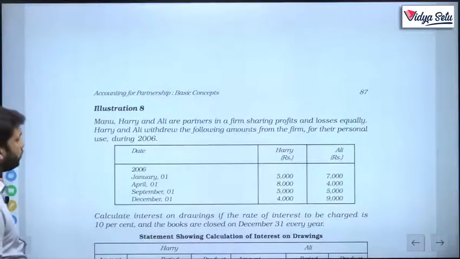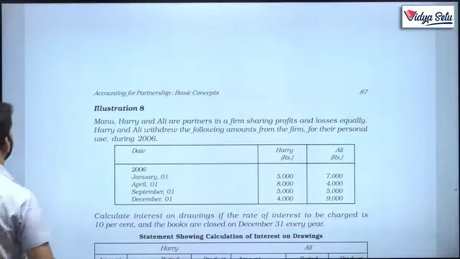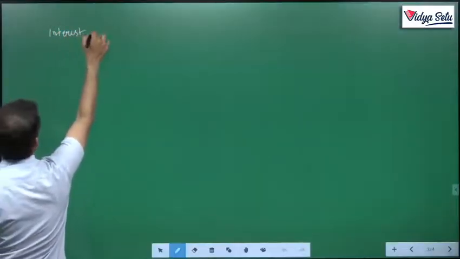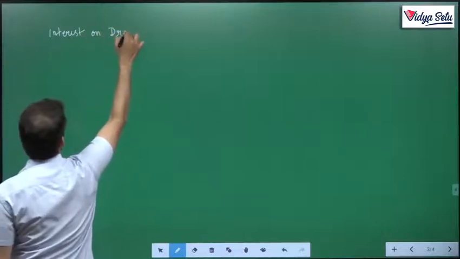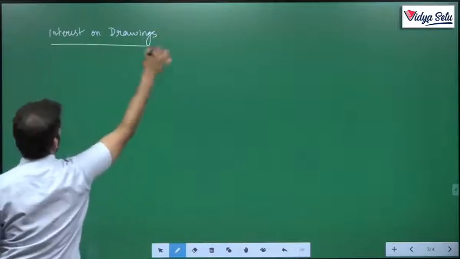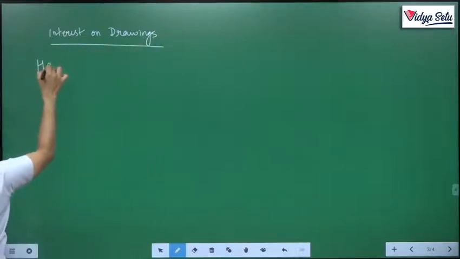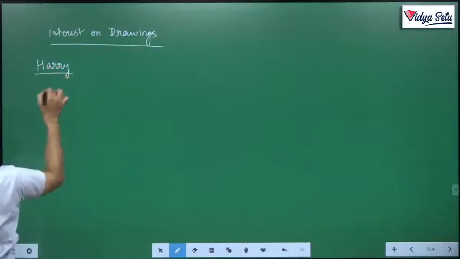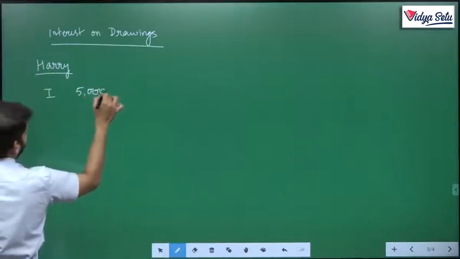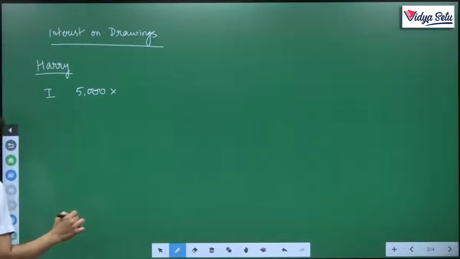Harry withdrew 5,000 on 1st January, the first time he withdrew rupees 5,000. The rate of interest was how much?